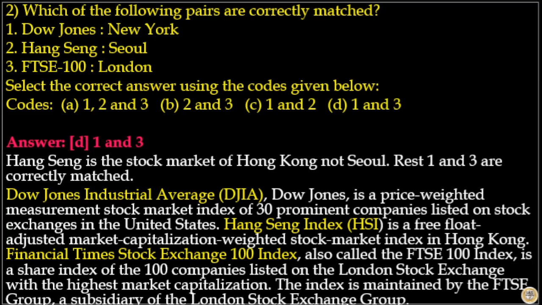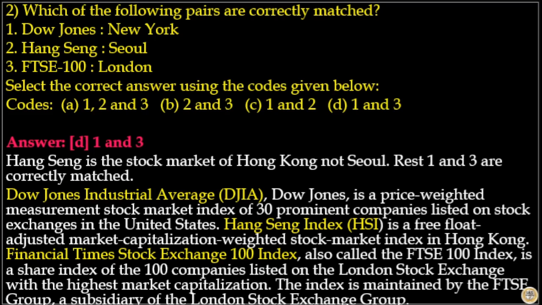Hang Seng is the stock market of Hong Kong, not Seoul. Rest 1 and 3 are correctly matched. Dow Jones Industrial Average or Dow Jones is a price-weighted measurement stock market index of 30 prominent companies listed on stock exchanges in United States.